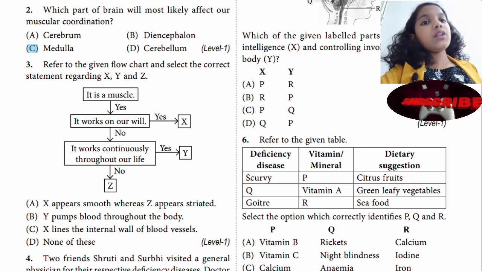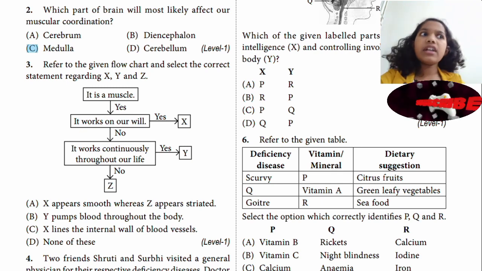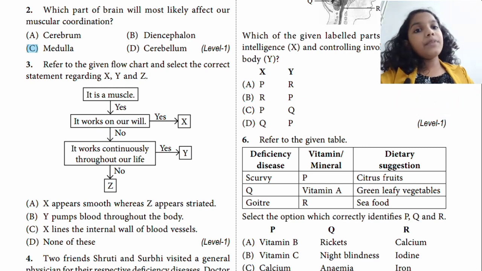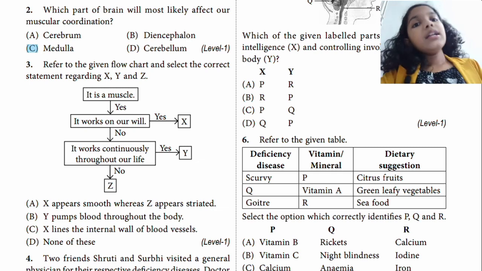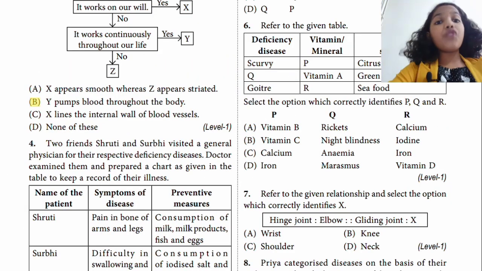Whereas Z, it does not work continuously throughout its life. Then it must be a smooth muscle. X appears to be smooth. This is wrong. Y pumps blood throughout the body. It is right. So B is the right answer. Now let's start the fourth question.